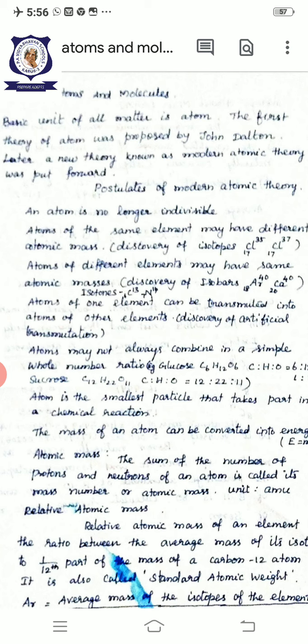After the correction, a new atomic theory was proposed, known as modern atomic theory. That is, the atomic theory proposed by Dalton after correction is known as modern atomic theory. Let us see some of the postulates of modern atomic theory.